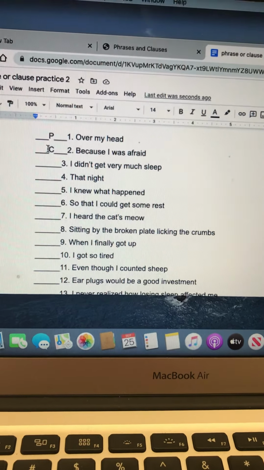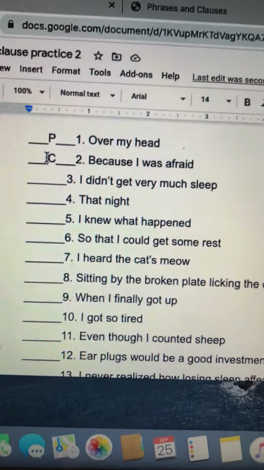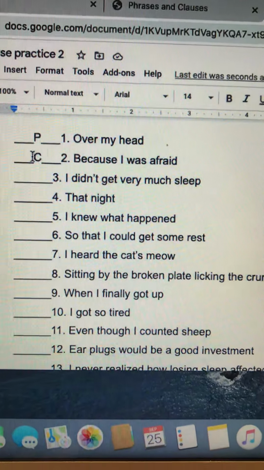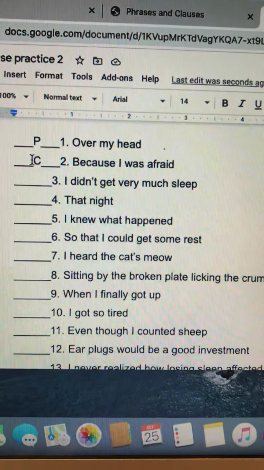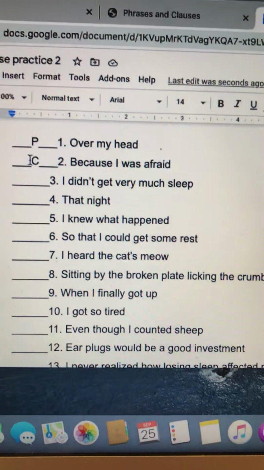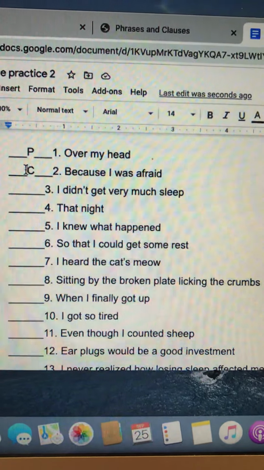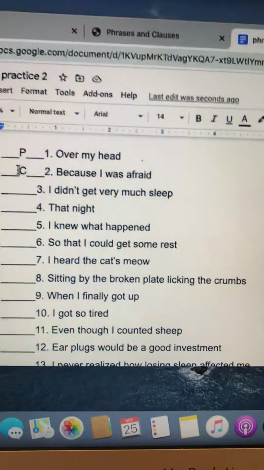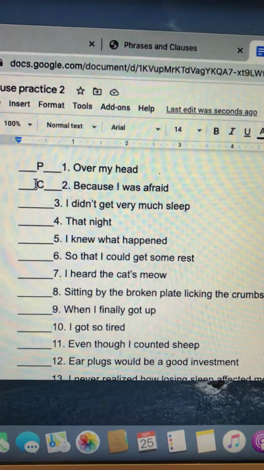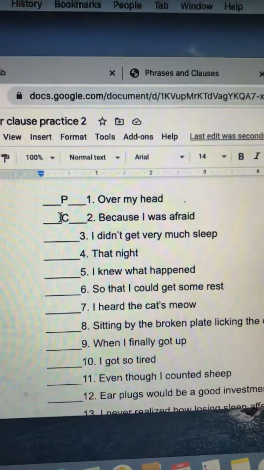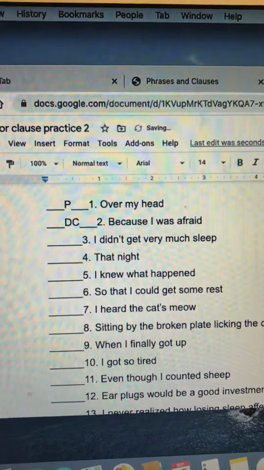If it's an independent clause, I leave it alone. That's all that I need to do because this sentence makes perfect sense. If it's a dependent clause, I still don't fully understand because I need more information. Because I was afraid what? It doesn't make sense by itself. It needs more information. So this is a dependent clause.